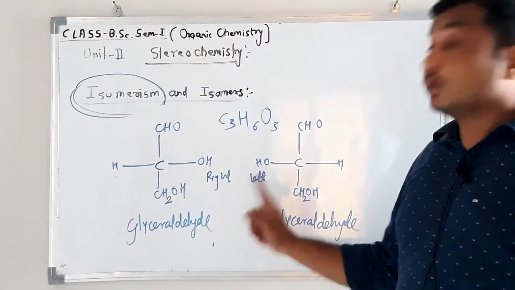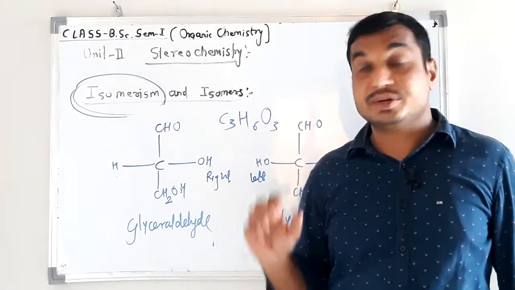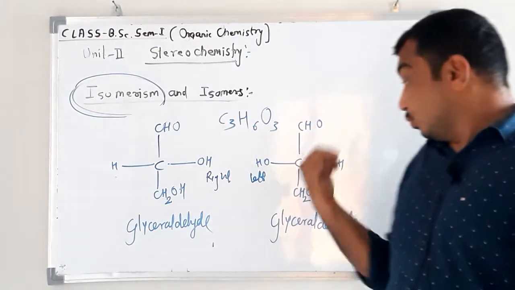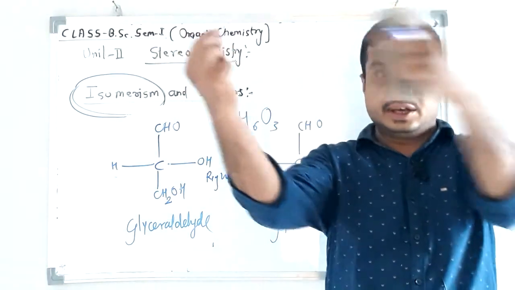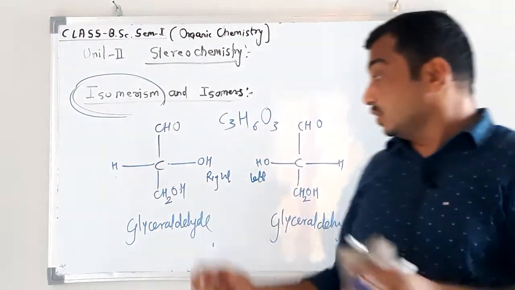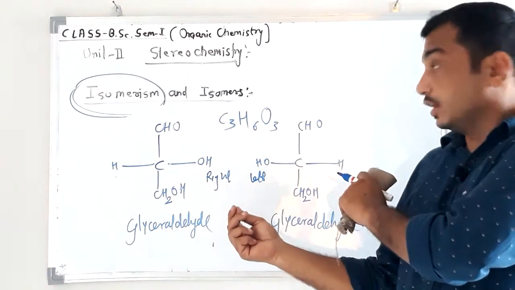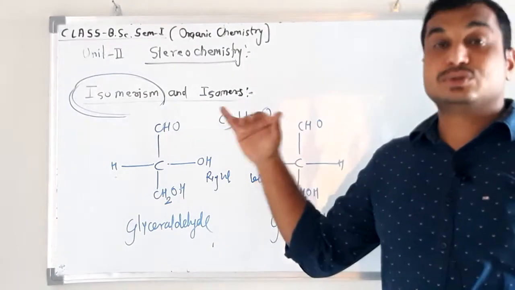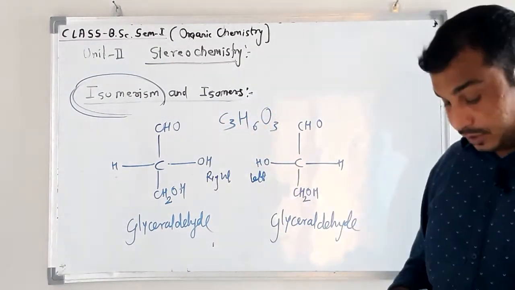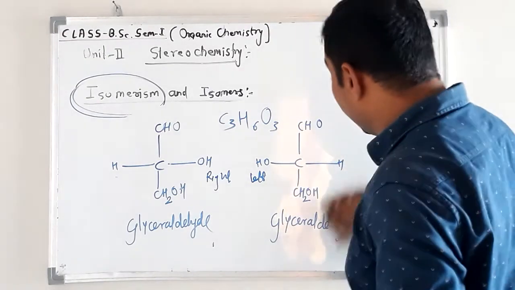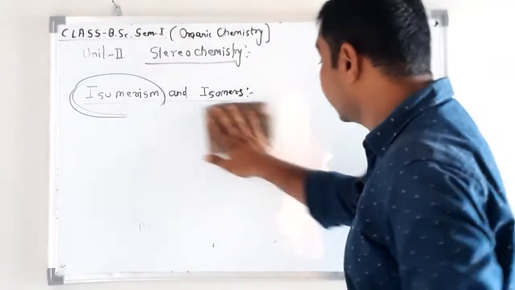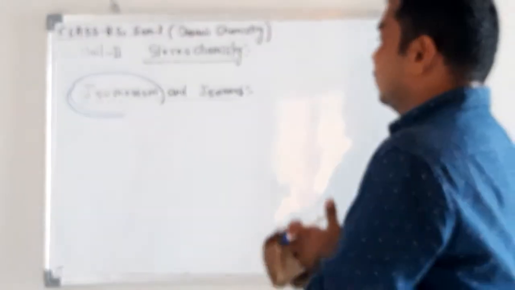Their orientation in space is different. If we put this molecule in space, the OH group is on the right side, and in the other, the OH group is on the left side. That is the difference between these two molecules of organic compound. So that is also isomers, and that is a different kind, stereoisomers. Okay, we will explain in the next class. So getting my point, isomerism and isomers. Okay, many examples are there.